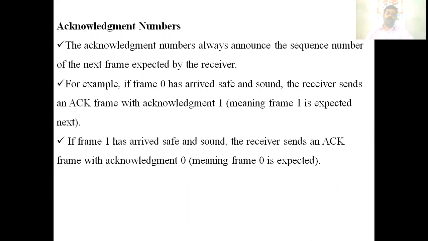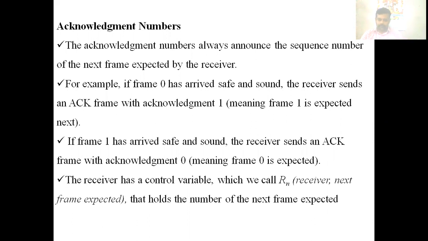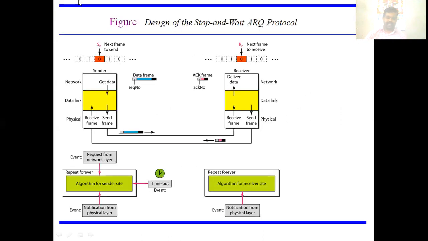Similarly, if frame 1 has arrived safely, then the acknowledgement number will be 0. So the receiver has a control variable Rn that holds the next frame expected. So this is nothing but the diagram of the Stop and Wait Automatic Repeat Request.